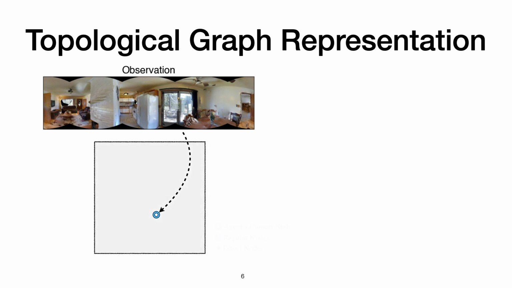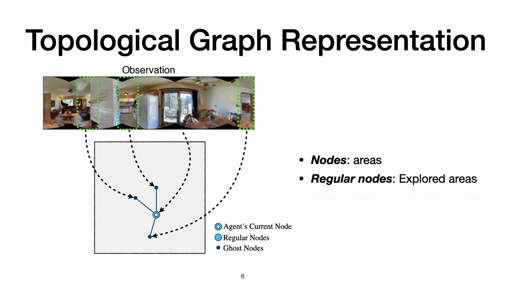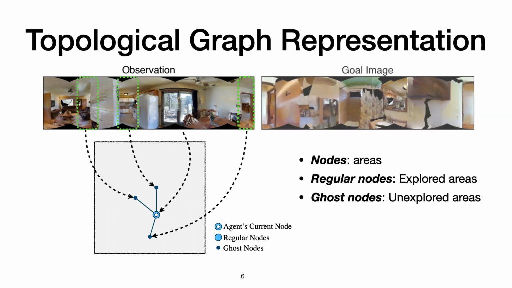In our topological graph representation, nodes denote areas in the physical space, and edges denote the spatial relationship between them. We use two types of nodes: regular nodes, which denote areas already explored, and ghost nodes, which denote areas which are explorable but not explored so far. Each regular node is associated with a panoramic image. Each time the agent adds a regular node to the graph, it also predicts which directions are explorable from that node and adds a ghost node for each explorable direction. We then select a ghost node to explore based on the given goal image.